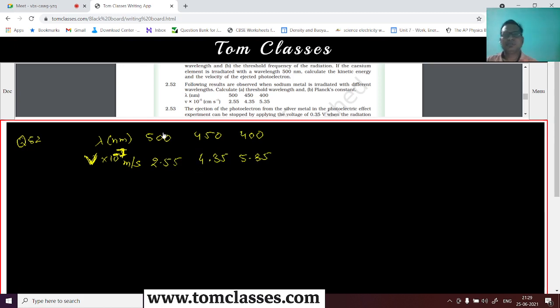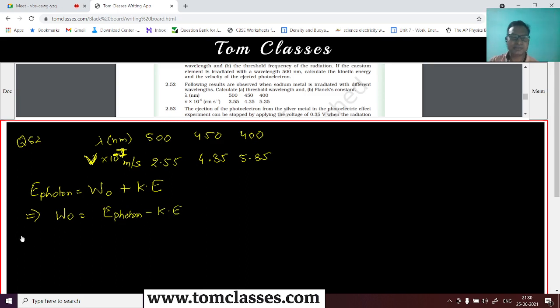Okay, so threshold wavelength, right? What is the threshold wavelength is this, and this is the velocity. We know that the energy of the photon is partly used as work function and partly as kinetic energy, right? So work function is going to be the energy of the photon minus kinetic energy. That's what it is.